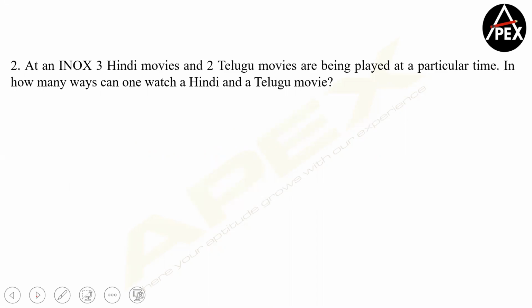Can we solve this? This question says that in Inox there are 3 Hindi and 2 Telugu movies being played. In how many ways can a person watch a Hindi movie and a Telugu movie? There are 2 activities going on, which means it's a continuous activity. So a person has to watch a Hindi movie and a Telugu movie. Suppose he is watching Hindi movie 1, then he can further watch Telugu movie 1 or Telugu movie 2.